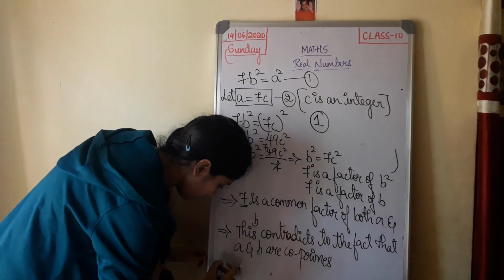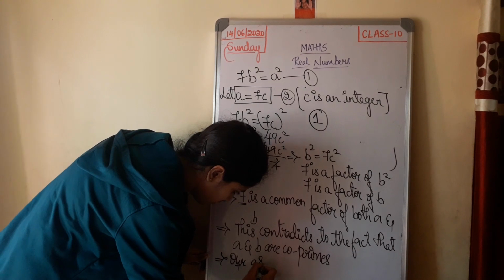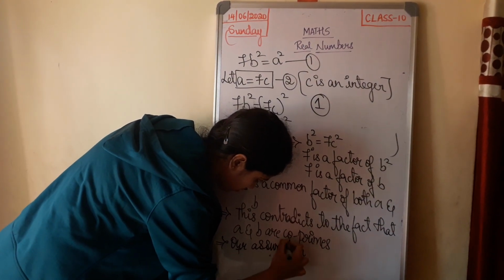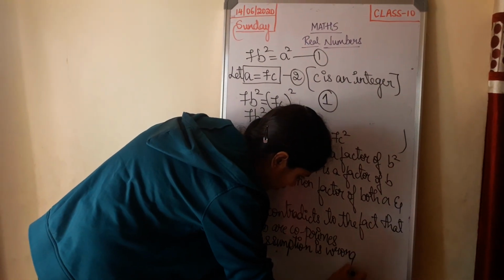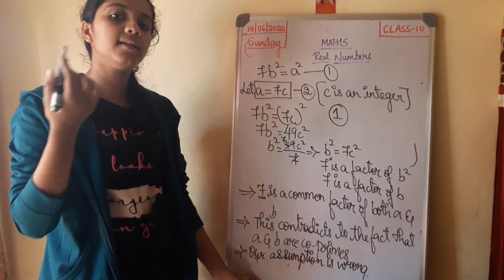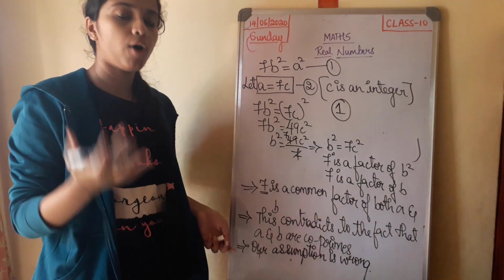So our assumption is wrong. Therefore, what did we assume? That root 7 was a rational number, but our assumption is wrong. So what does this prove?